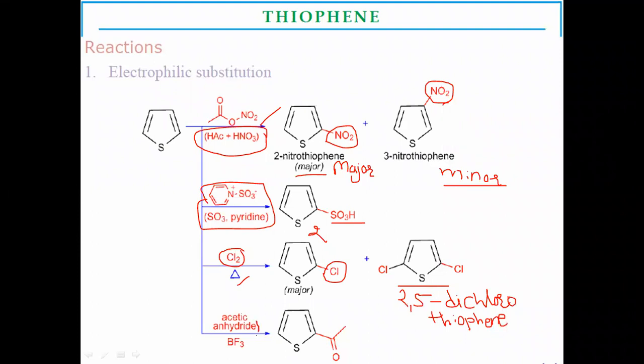Whereas for acylation, acetic anhydride is used. With acetic anhydride, the acyl group is substituted at the second position on thiophene to form 2-acyl thiophene as the major product.